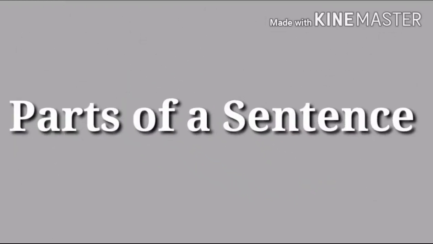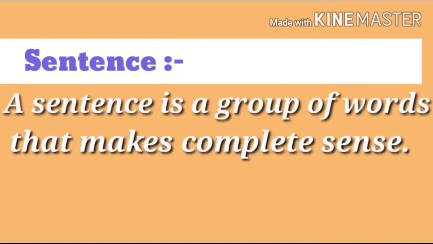Let us start with the new chapter, Parts of a Sentence. In the previous class, we have studied about the sentence and its rules. Let us revise it again. A sentence is a group of words that makes complete sense. And whenever we write a sentence, we have to write it in a proper order to give it a complete sense.